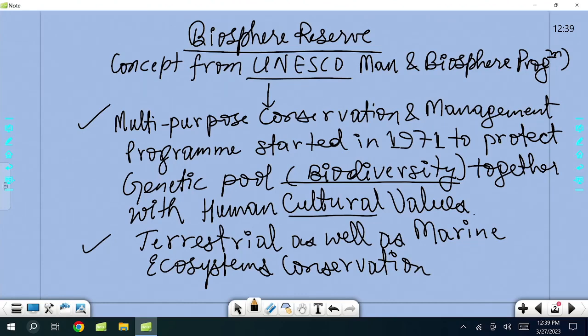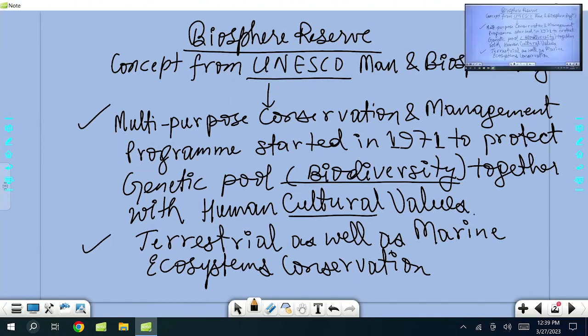So I will request you to keep on writing whatever I'm writing on the board, and we'll see the map. Through the map we will be learning the 18 biosphere reserves of India, going through them one by one.